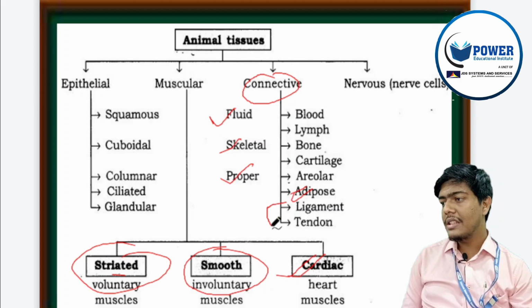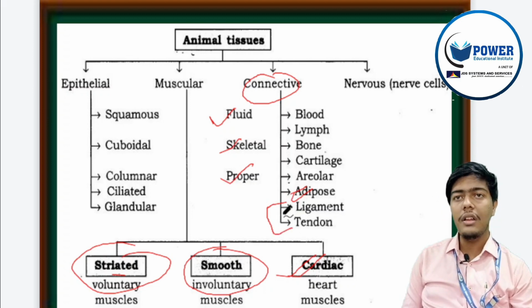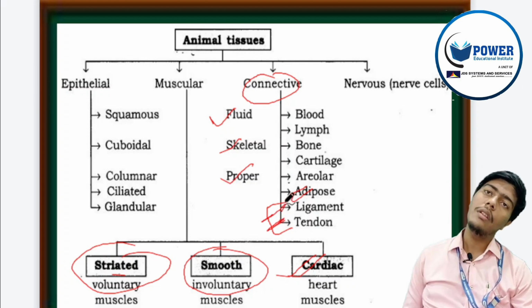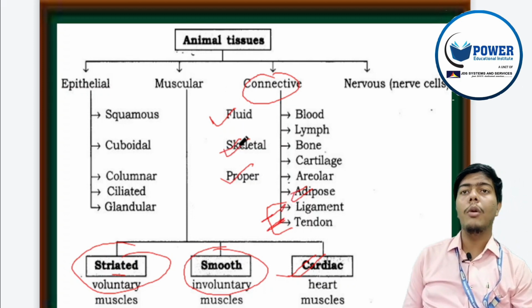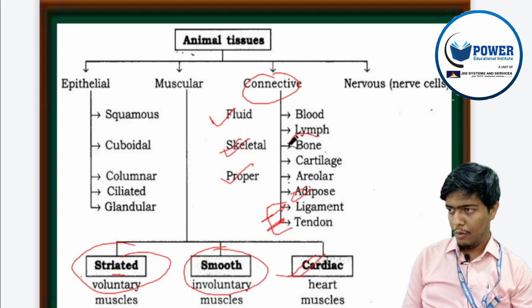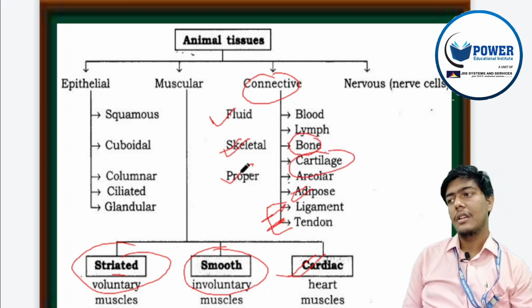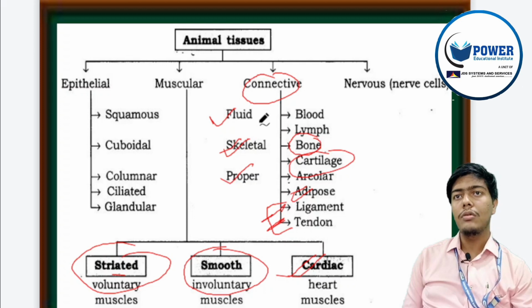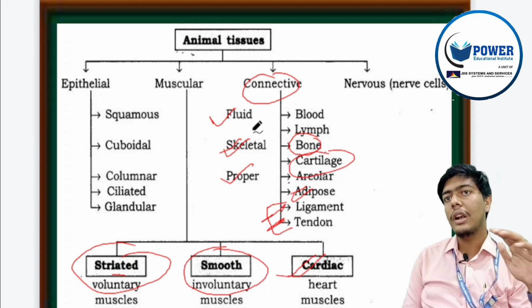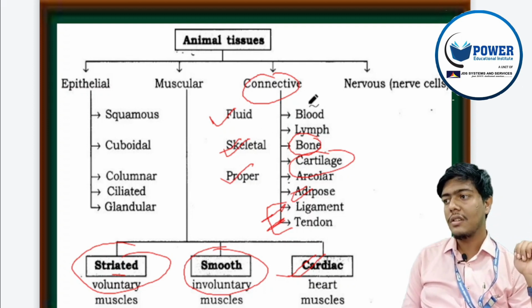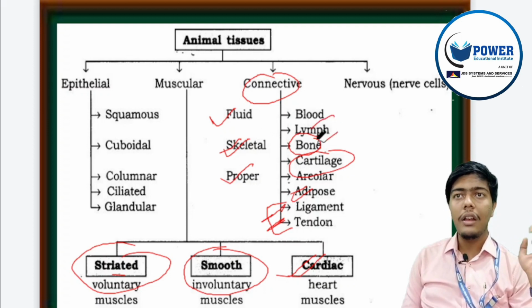There is also dense regular connective tissue, that is ligaments and tendons, which are for movement. Skeletal connective tissue forms your body framework like bones and cartilages. Fluid connective tissue is the most specialized, flowing through the blood vessels and lymph vessels. So it is blood and lymph.